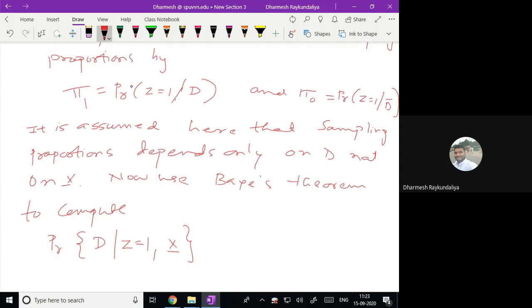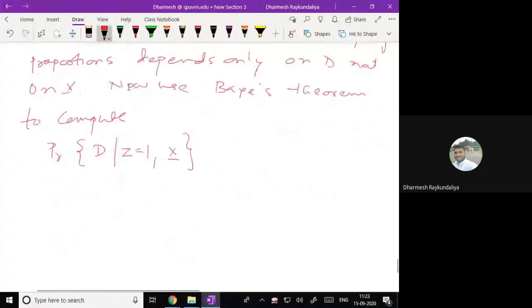There are two things, D bar आप ले सकते हैं, D ले सकते हैं. तो how will you calculate? But ultimately हमें तो ढूंढना है what is the probability that the patient is suffering from the disease when certain exposures are given. But when I am saying that z is equal to 1, इसका मतलब हुआ हम रिट्रोस्पेक्टिवली चल रहे हैं, सैंपल लिया है. So what is that?